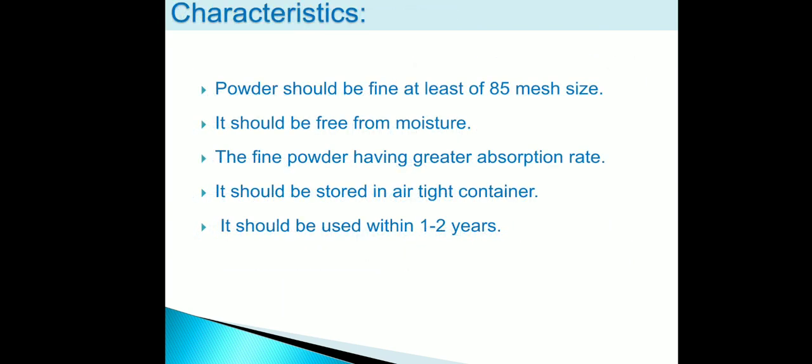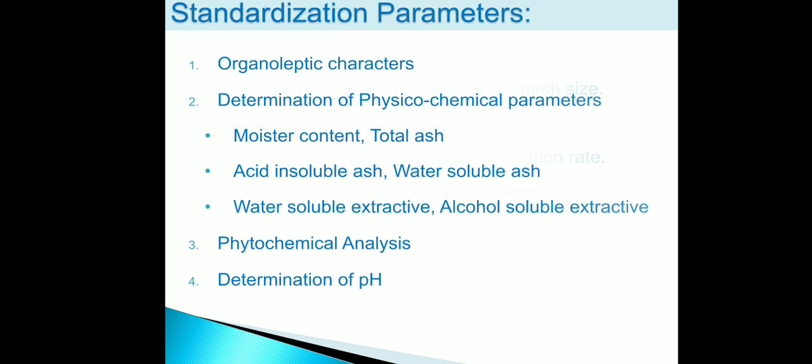Characteristics of Churna: the powder should be fine. Second, it should be free from moisture. Third, it should be stored in an airtight container. The shelf life of the powder is 1 to 2 years, and fine powder has a greater absorption rate. Now, standardization parameter. First parameter is organoleptic characters. In organoleptic characters, we will go for the evaluation of color, odor and taste.